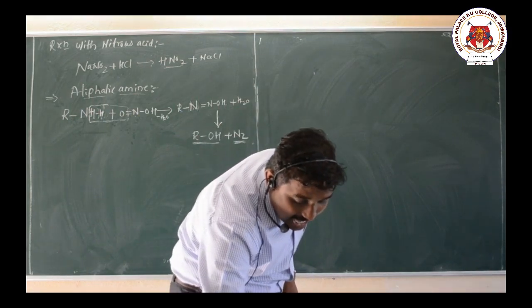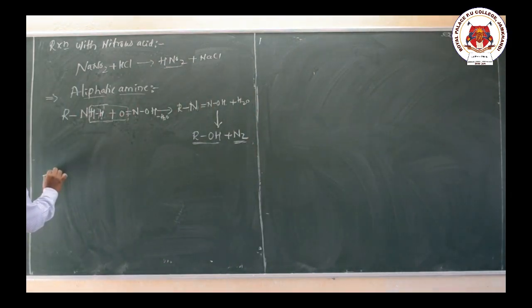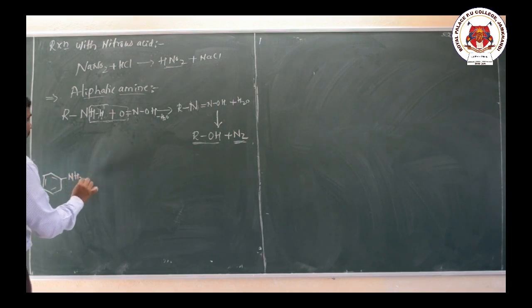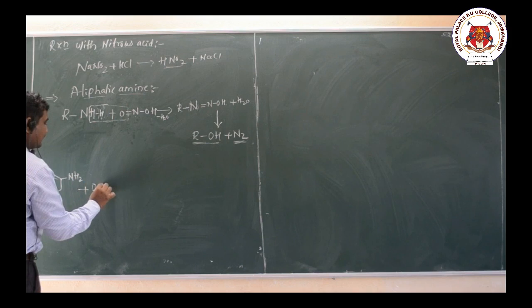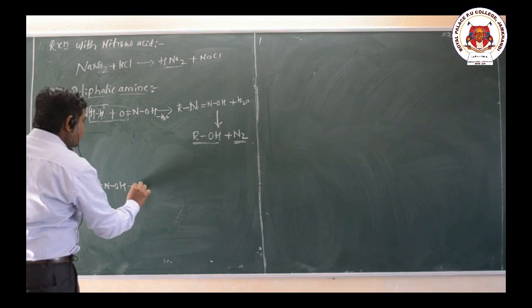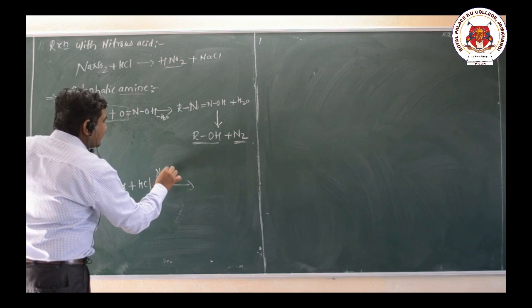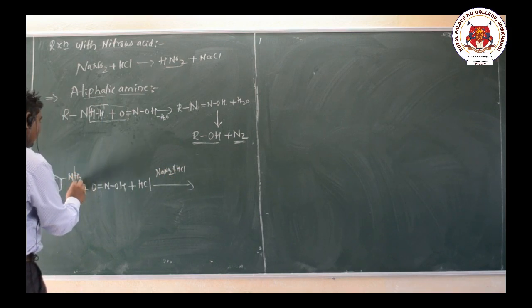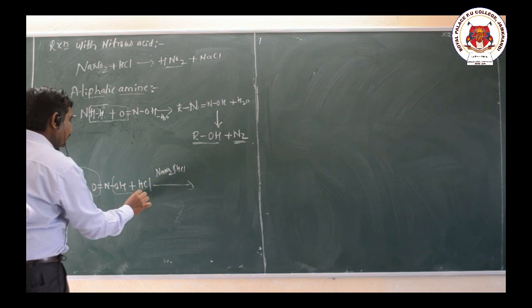For aromatic amines, I will take directly one example, aniline, C6H5NH2. When it reacts with nitrous acid, HNO2, in the presence of NaNO2 and HCl, there is again a loss of a water molecule, H2O.